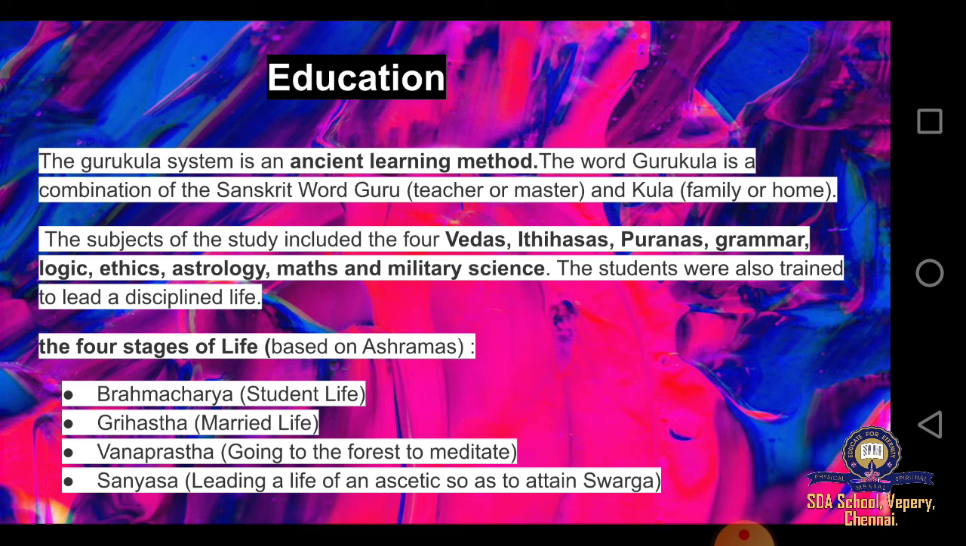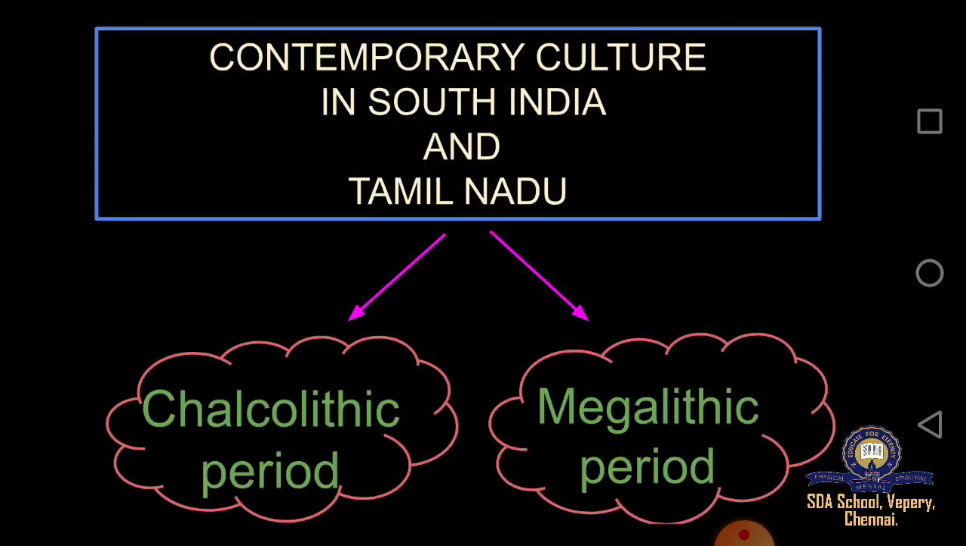Then according to them, they had 4 stages in life: the student life, brahmacharya; married life, grihastha; going to the forest to meditate, vanaprastha; and finally leading a life of asceticism to attain swarga, that is heaven, which was called sannyasa. So these were the 4 stages of their life.